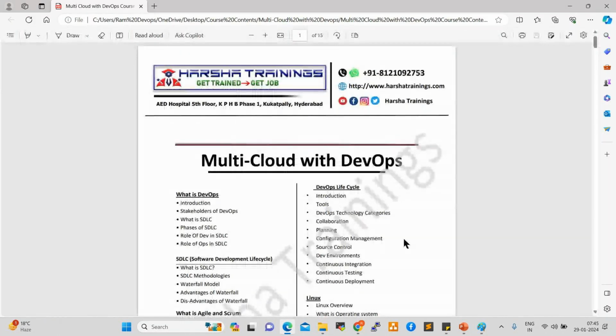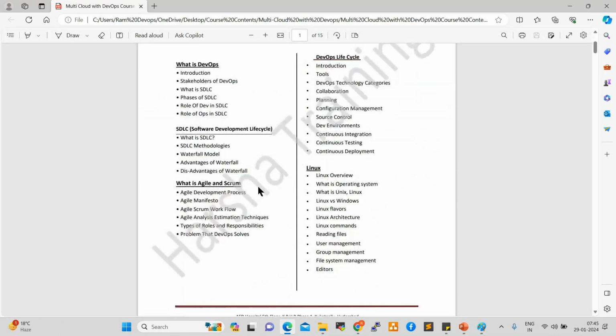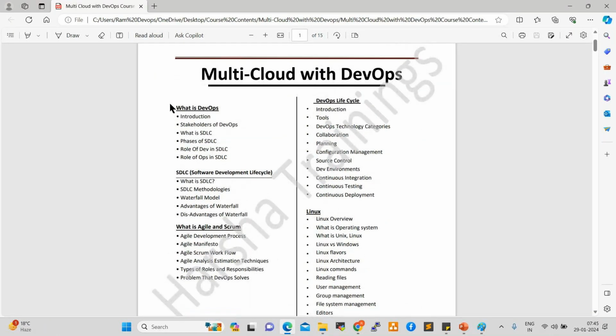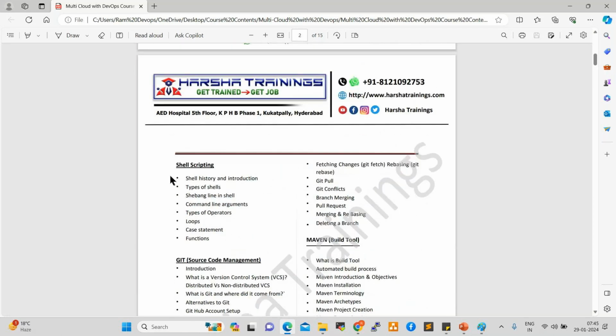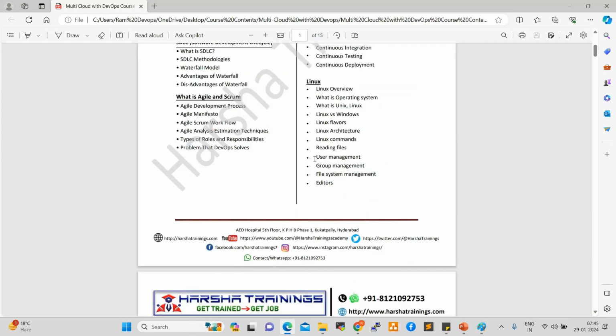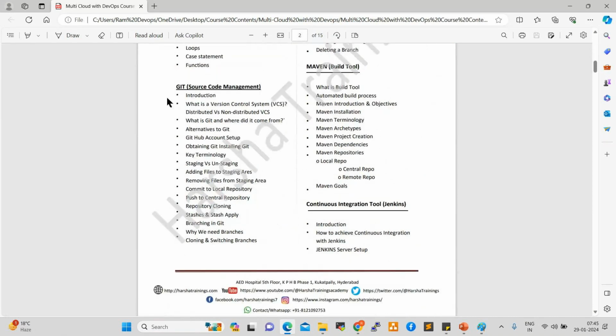See here, these are the DevOps modules. See here, DevOps lifecycle and what is Agile Scrum. Shell scripting also will be covered in our course. Linux and shell scripting will be covered. Next one here, Git repository. See here, Git will take 5 hours.